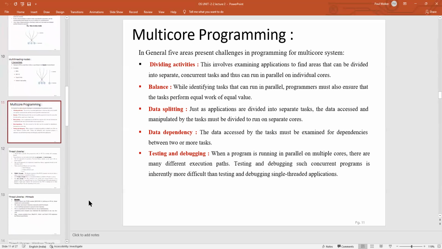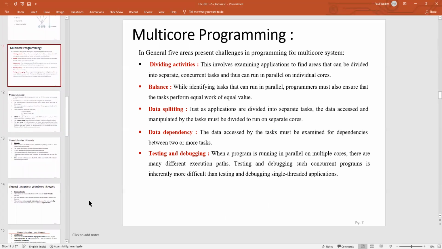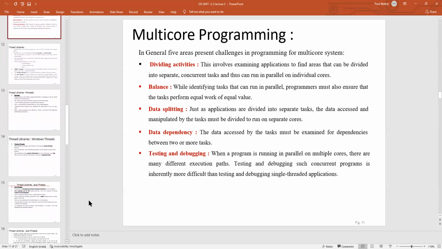Dividing activities involves examining the application to find the areas that can be divided into separate concurrent tasks. Balance means identifying the tasks that can be run in parallel; the programmer must ensure that the tasks perform equal amounts of work. In data splitting, the data accessed and manipulated by the tasks must be divided to run on separate cores. Data dependency means the data accessed by a task must be examined for dependencies between two or more tasks. Testing and debugging: when a program is running in parallel on multiple cores, there are many different execution paths.